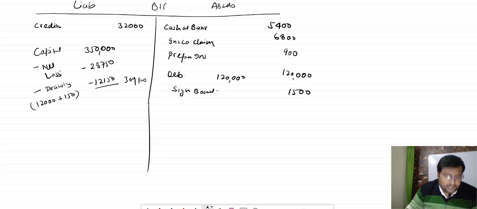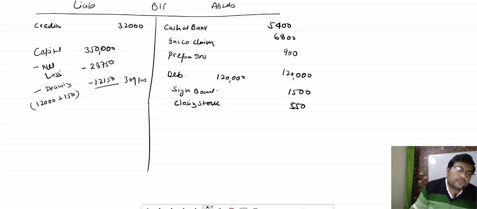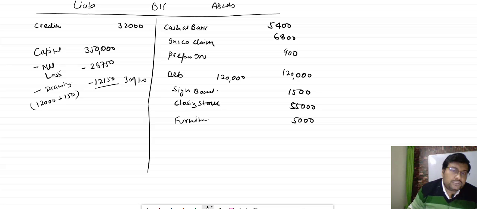On this side, cash at bank is done, insurance company claim done, prepaid insurance done, debtors done, signboards also done. Cash at bank is done. Now closing stock. So how much is closing stock? 55,000. Please everyone match with the question. Closing stock 55,000. Now furniture. Furniture is 5,000 as it is. Then machinery.